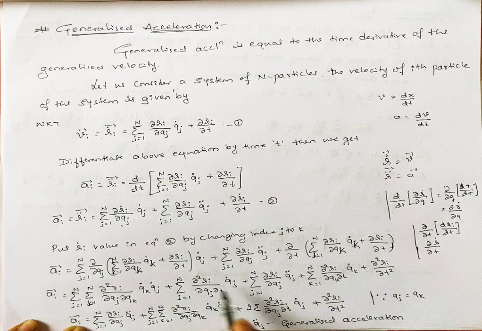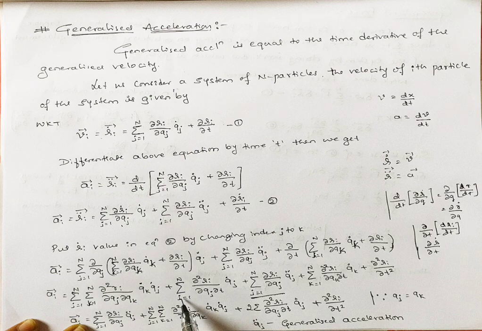Now I am going to rewrite this relation. First this term: summation over j from 1 to n of dou ri divided by dou qj into qj double dot, plus summation over j and summation over k of dou square ri divided by dou qj dou qk into qk dot qj dot, plus 2 times summation of dou square ri divided by dou qj dou t into q dot j.